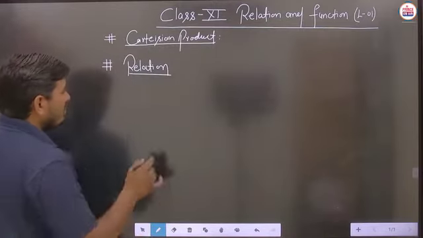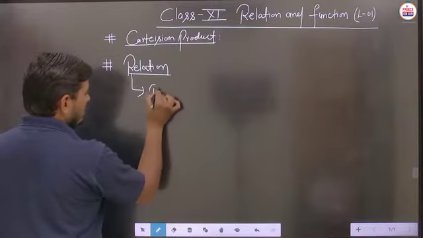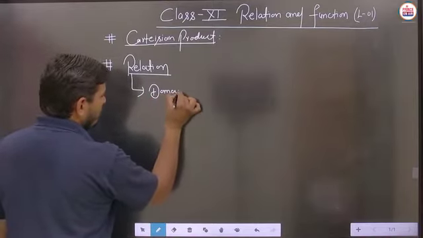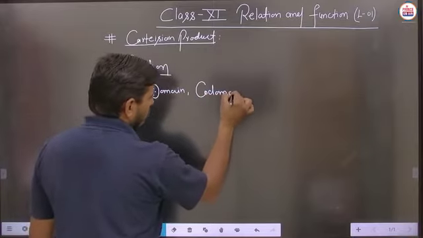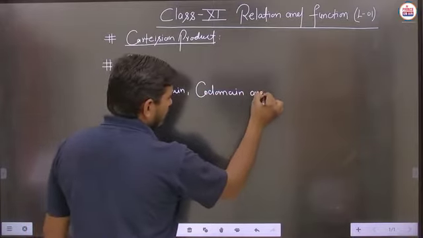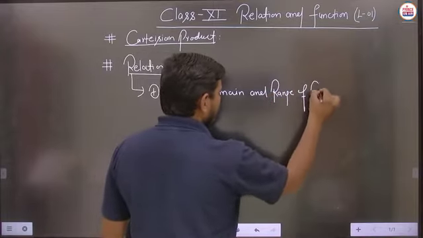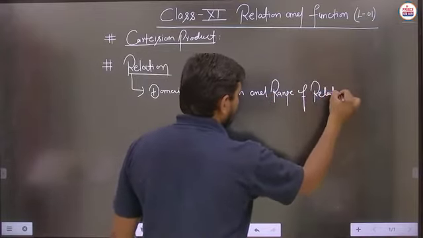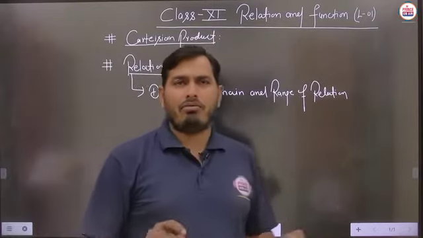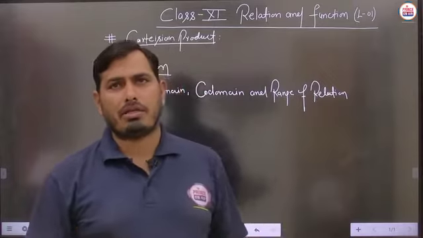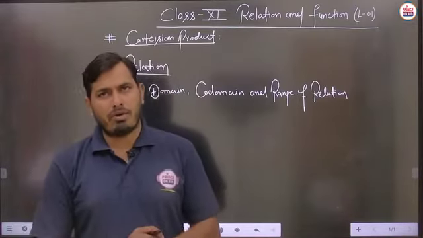Then we also have to discuss 3 things, and those are the domain, codomain and range of a relation. This is a very important part, because in this class 11th relation we have to obtain the domain, range and codomain, but the implementation of domain, codomain and range will be used in class 12th.